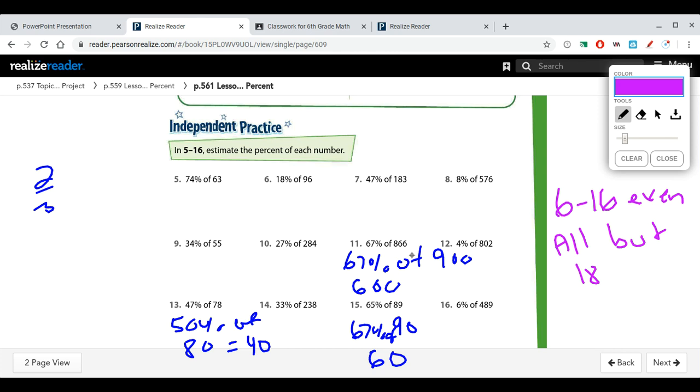So again, cannot stress it enough. Please show me your estimation that you used and then give me the answer. Do not just give me the answer, give me that estimation piece.